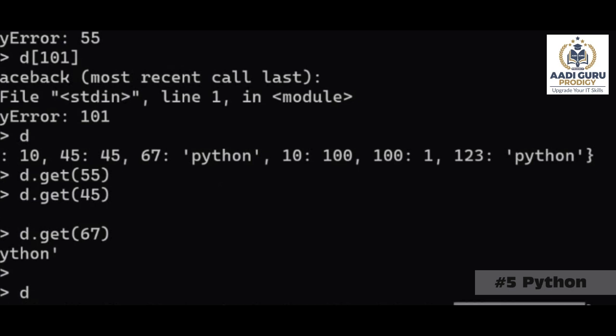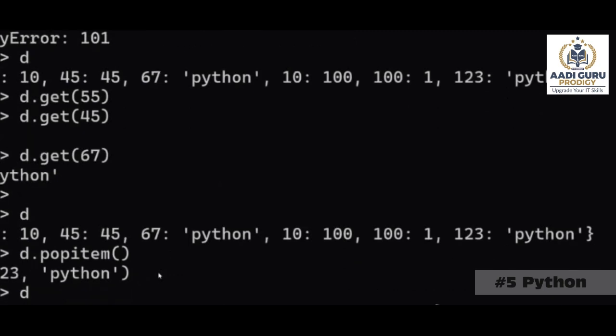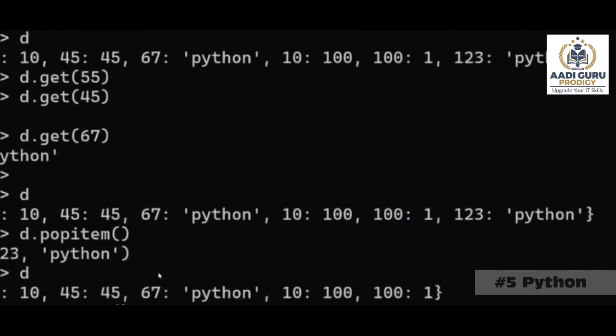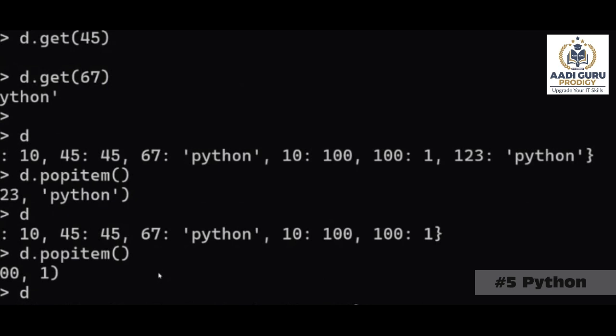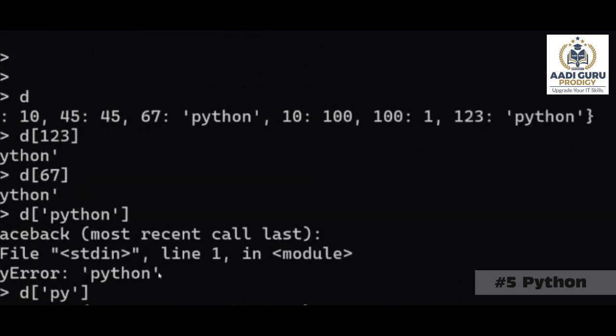This one. Okay. So it can be anything. Whatever item is there at the last, that item will be deleted. So see, this item is deleted. If you check this one. Again, if you apply d.popitem, the last item will be deleted. So if you want to delete the last item, then d.popitem. So d.popitem will remove the last item. So that is about d.popitem.